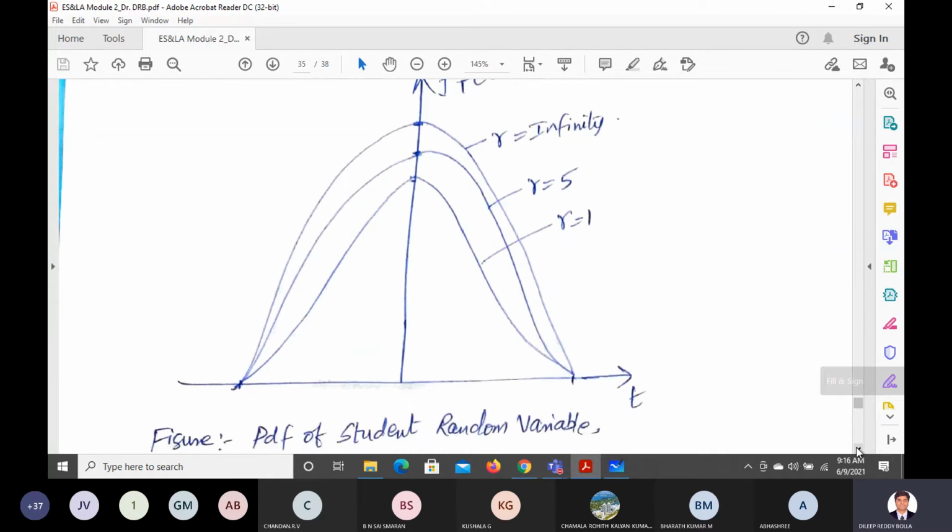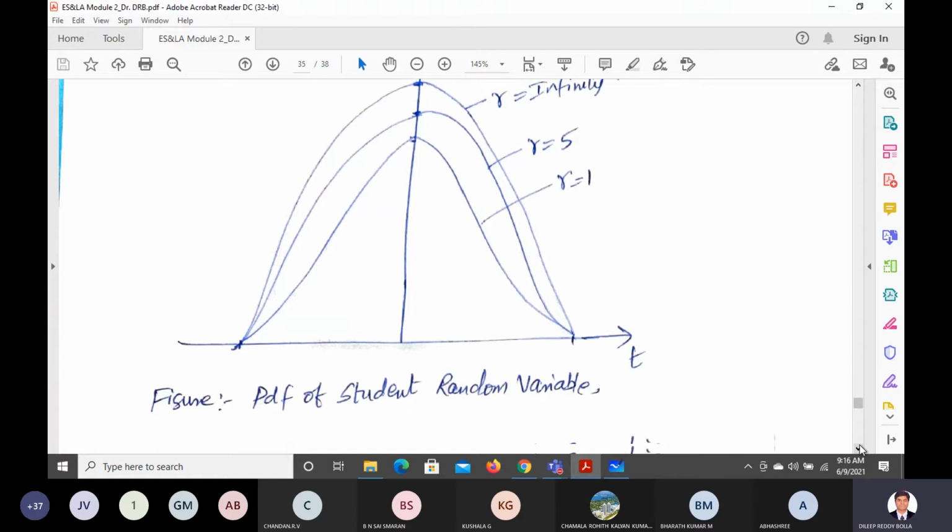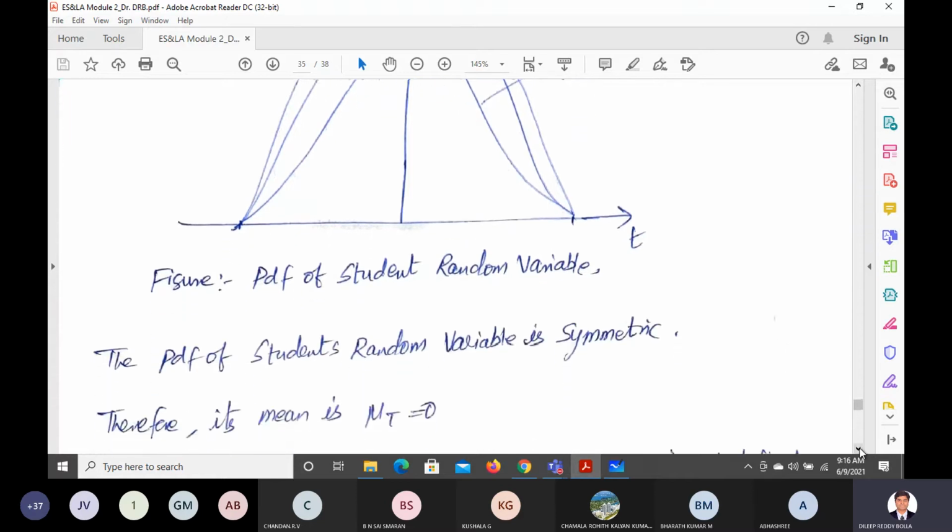So if you see this, the value of T can go to infinity, whereas if you get the graphs in this manner, if the value of R, the degree of freedom, is smaller, you can have the minimum value of this. When the degree of freedom is increasing, we are achieving a closer value. Based on the degree of freedom, we are able to get much closer to the graph. So this is how the student's T random variable graph is going to look.